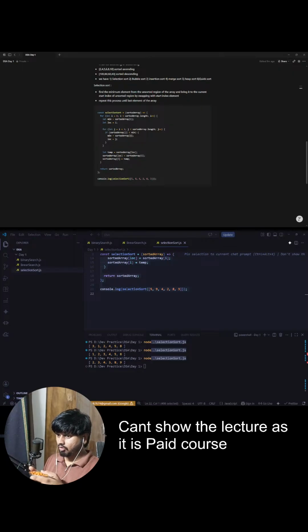Perfect. Now compare the next two elements. Are these two in the correct order? Yes, they are. 11 is less than 14. Perfect. Move forward. Compare the next two elements. 14, 18? Yes, perfect. Move forward. Yes, 20, 27 is perfect order. Move forward. Are these two guys, 27 and 3, in the correct order? No, they are not. So do what? Swap them. So 3 comes here, 27 goes there.